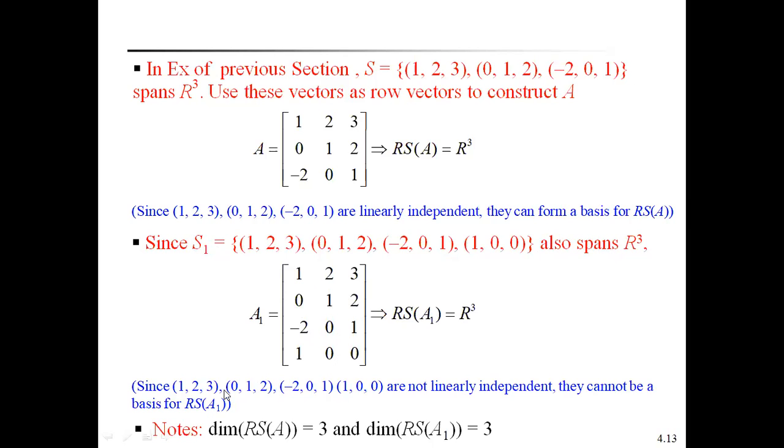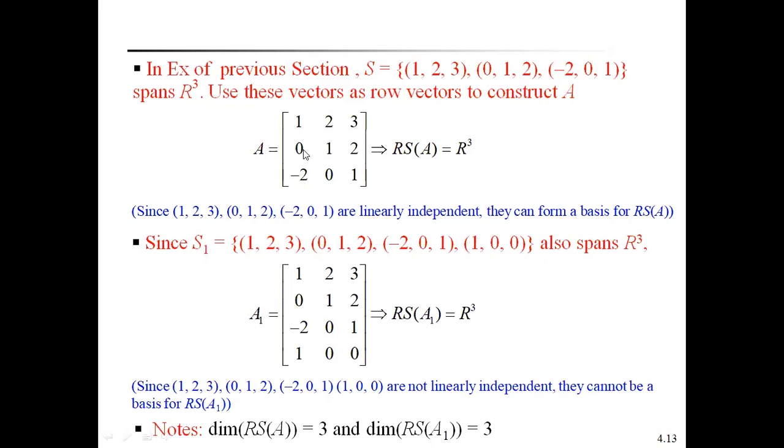But these four vectors are not linearly independent. That's why they cannot be a basis for the row space of A1.